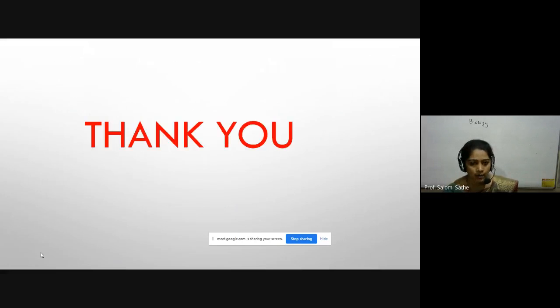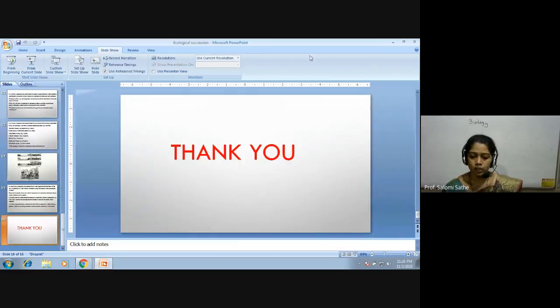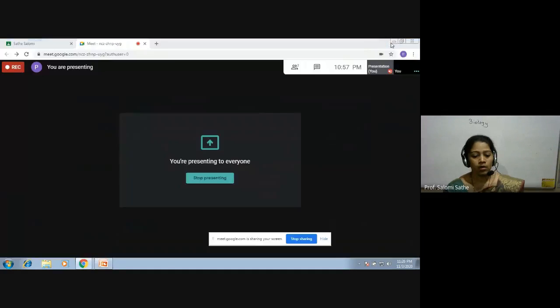Okay, this is all about ecological succession. That is topic 14.5 from chapter 14, ecosystem and energy flow. I hope you all understood ecological succession with the help of numerous examples, and primary succession and secondary succession.